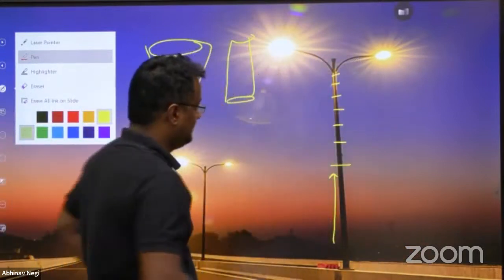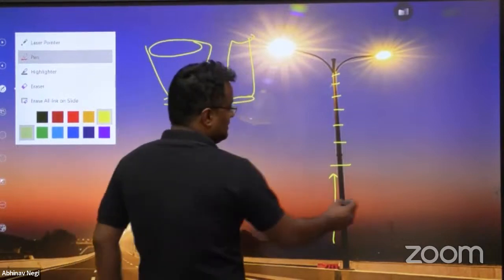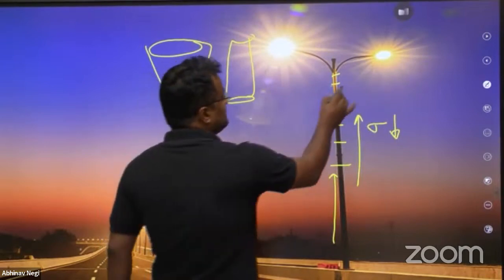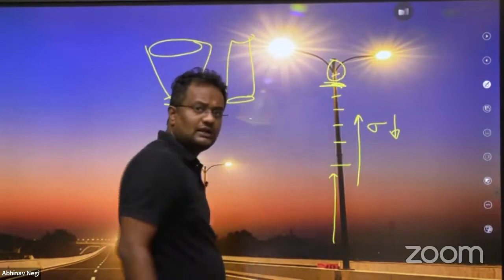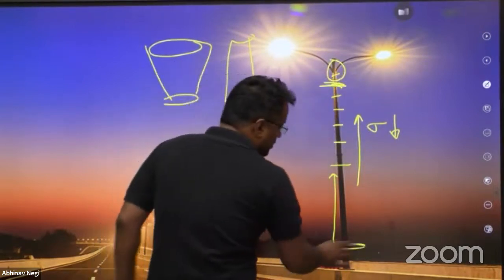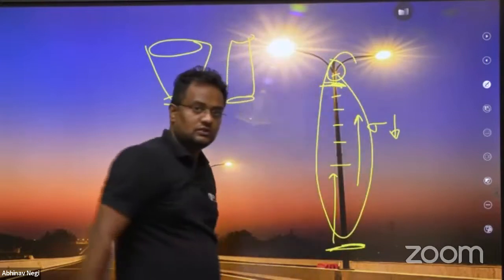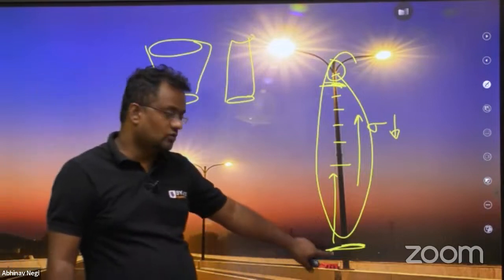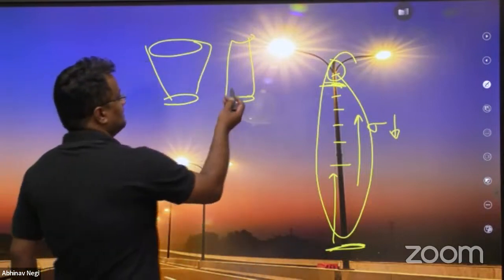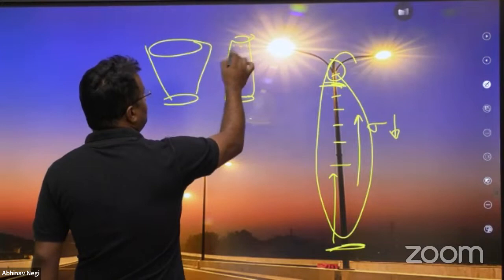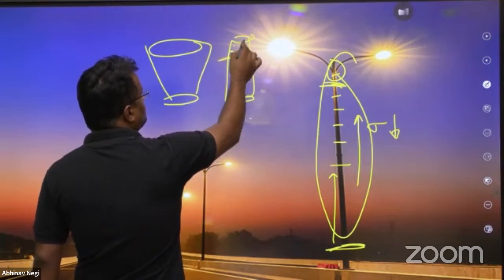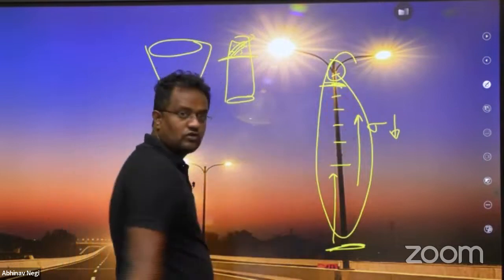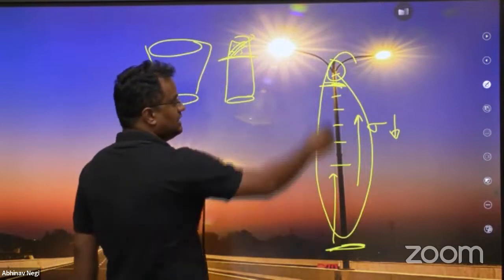Now see what is happening. As we go above, stress is decreasing, force by area, because this section only has to take this much force, so less area is required. But at the bottom, it has to take the complete force, so the area also has to be more. Otherwise, if you take it constant, what is the use at this point, because the force here is very less? So as we go above, force is reducing due to self weight, so the area is also reducing.